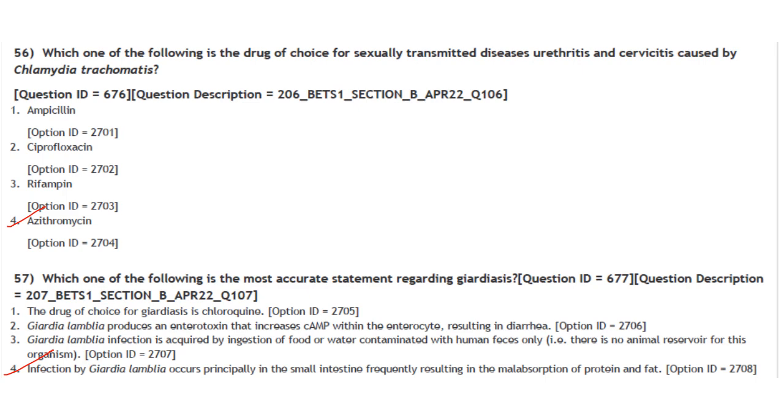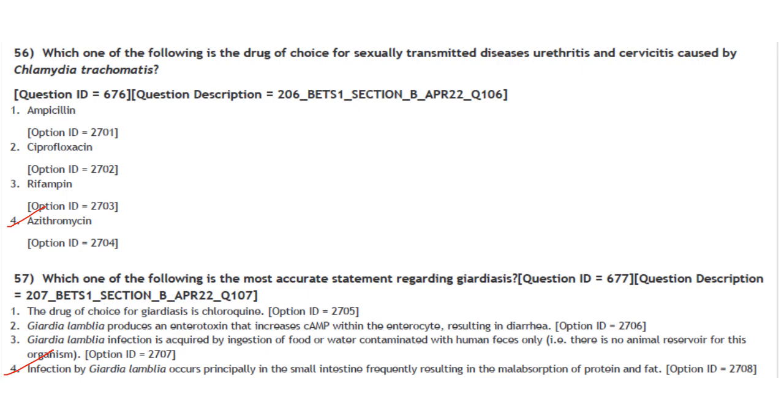Then next one. Which one of the following is the most accurate statement regarding giardiasis? The drug of choice for giardiasis is chloroquine. It is nitroimidazole drugs, that is metronidazole, tinidazole, ornidazole. These are the drugs, not chloroquine.